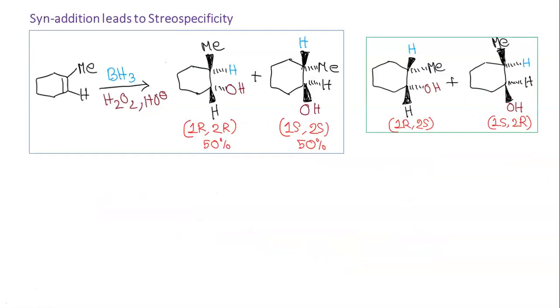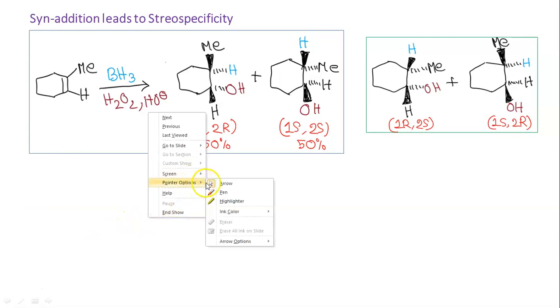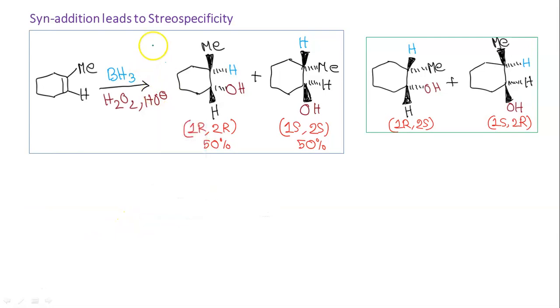Okay. So the reason for stereospecificity is syn addition. We know that H and BH2 both are added from the same side. So if both are added from the same side, then first of all, as it is addition of H and OH, there will be two new chiral centers. So this is the net addition.